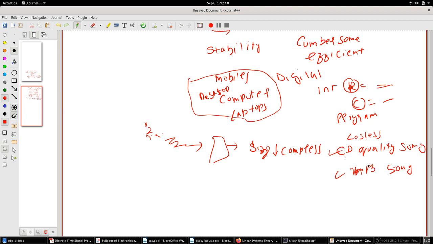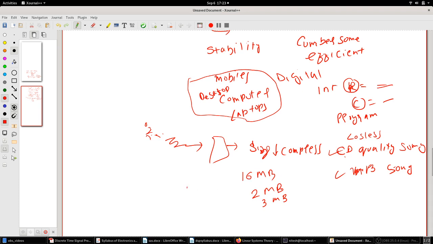Here MP3 is lossy, so a typical song on a CD will be, let's say, 16 MB. Then for MP3 it will be hardly 2 MB or 3 MB, right? That's because of the MP3 compression algorithm. This is the difference in size.